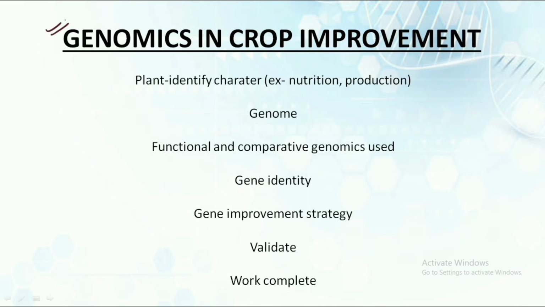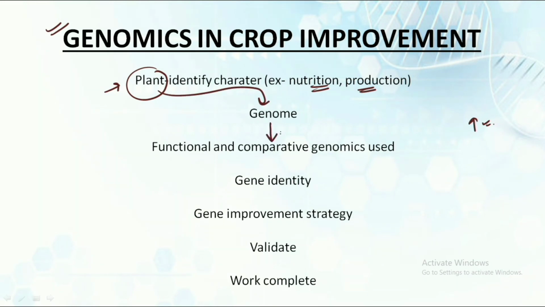The next bullet point is about genomics in crop improvement. So how does genomics actually help in crop improvement? First of all, we would be identifying the target of the plant that we are focusing upon. That is, if we want to target the nutrition or we want to increase the production of any plant, we would be identifying that plant, and then we would be studying the genome of that particular plant.